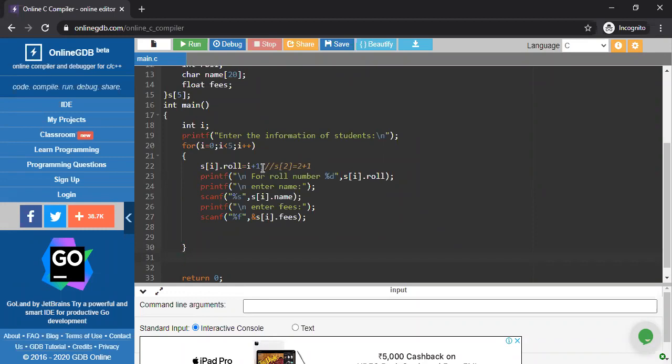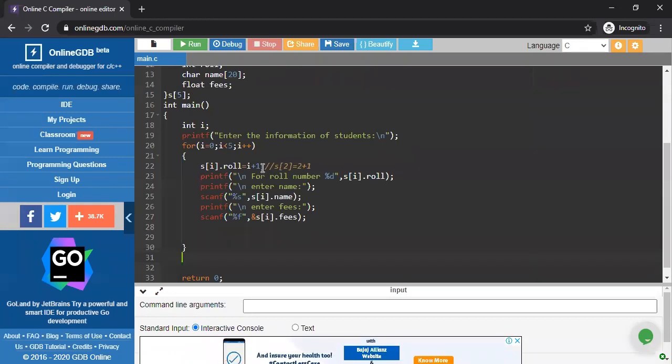Now, according to our problem statement, we have to display the same thing, whatever the information I have already stored for the 5 students. Now I'm going to display the same to my output monitor, nothing else. So for that reason also, we have to execute the for loop again. Because if for storing purpose I execute a loop, for displaying purpose I'm going to execute a loop once more.